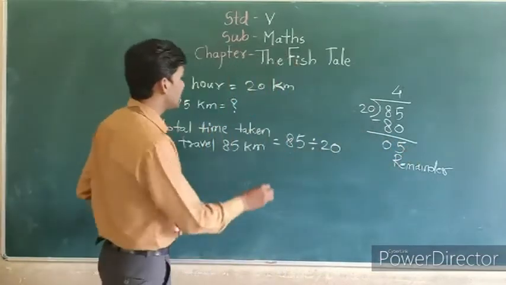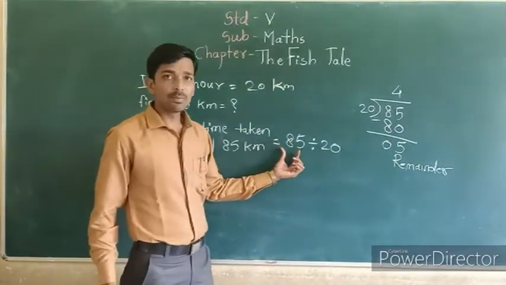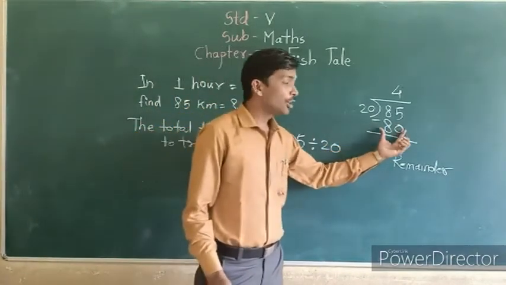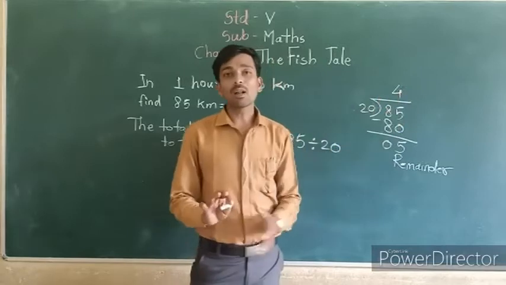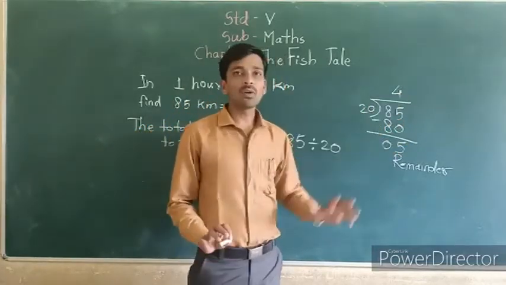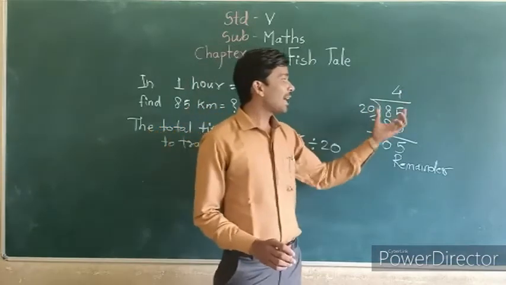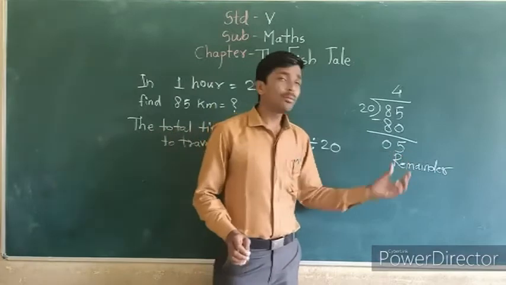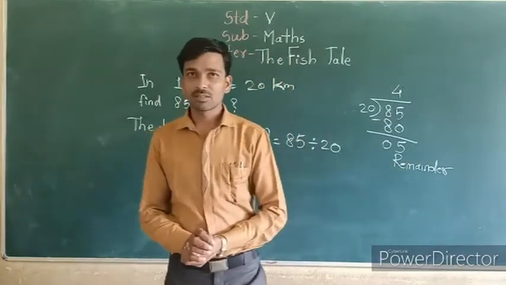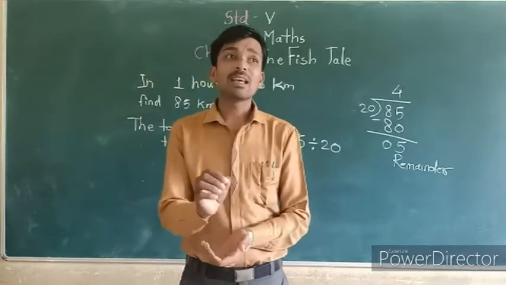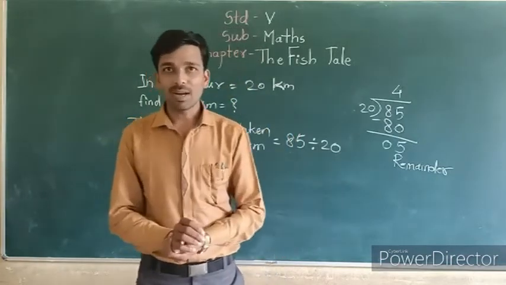So in that, 85 kilometers means for 80 kilometers they need 4 hours. Means in 4 hours they can travel 80 kilometers. But here only 5 kilometers remain. So for that 5 kilometers, how much time they need, we can find. Understand?